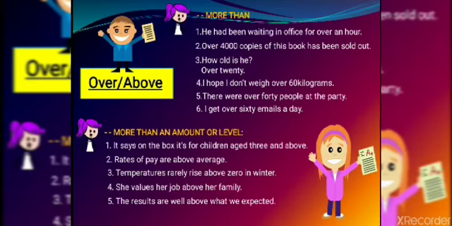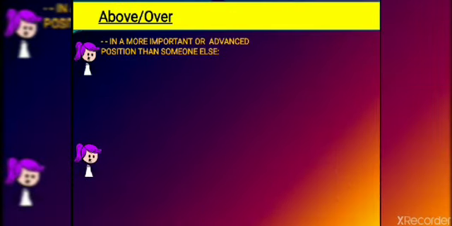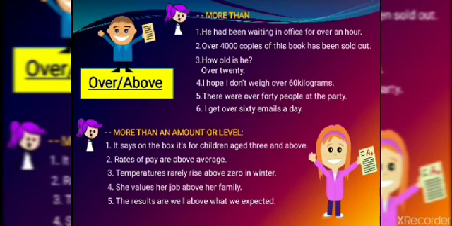Next, the results are well above what we expected. That means the level of the results has gone up. So in the sense of level, we will use above. I am again repeating my words regarding the last slide, that is, more than.